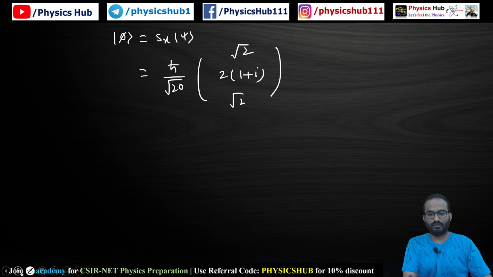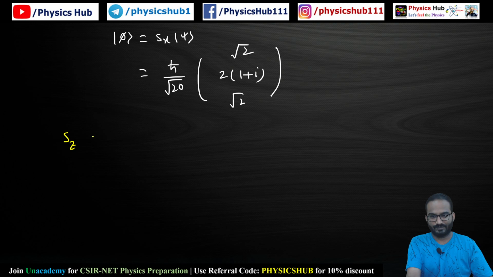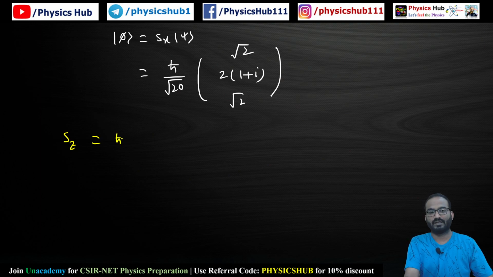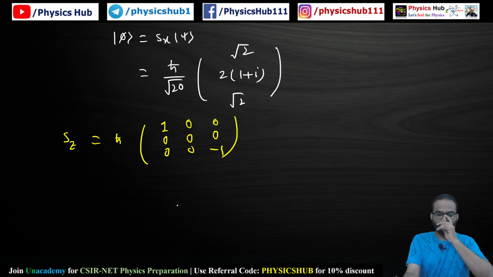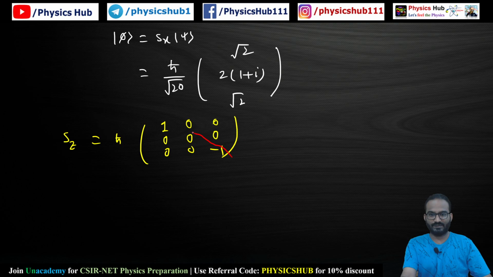Now, what more do you require? You require the value of Sz. Sz is given like this: ħ times the matrix (1 0 0; 0 0 0; 0 0 minus 1). Now, what are the eigenvalues of this Sz matrix? You can see the diagonal elements, because all other terms are 0.